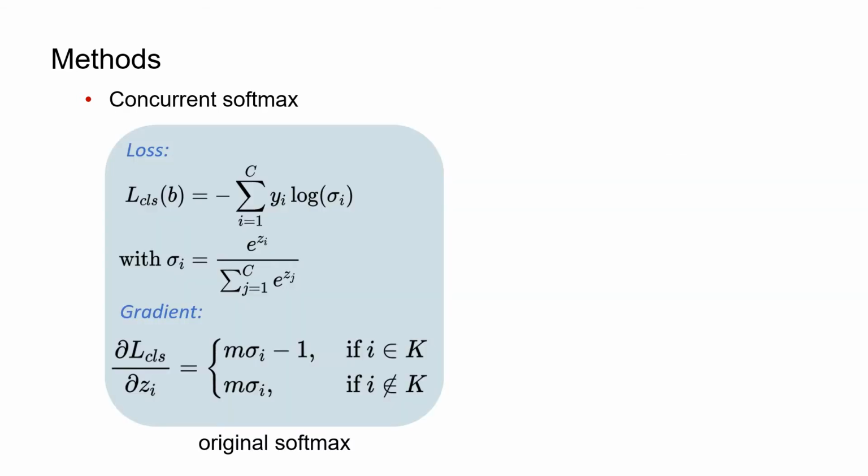To resolve the multi-label problem, we propose a novel loss called Concurrent Softmax. As one of the most widely used loss functions, the original softmax is presented here. Assume that we force-assign all the M multi-labels. The i is optimized in the wrong direction when i is a positive label and M sigma i is greater than 1.